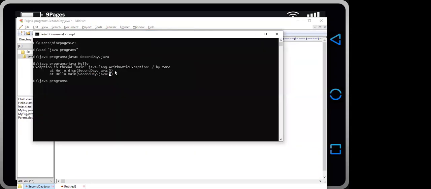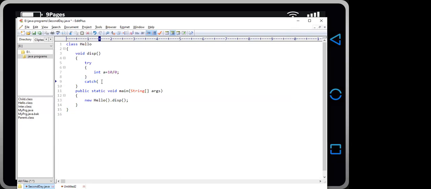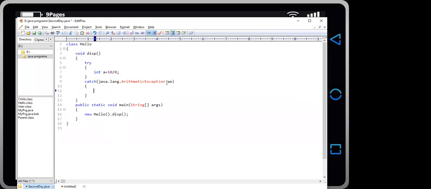Okay, and what was the exception? java.lang.ArithmeticException. So we just use the following exception, java.lang.ArithmeticException, with a reference AE, and this is the exception which is raised by this statement.